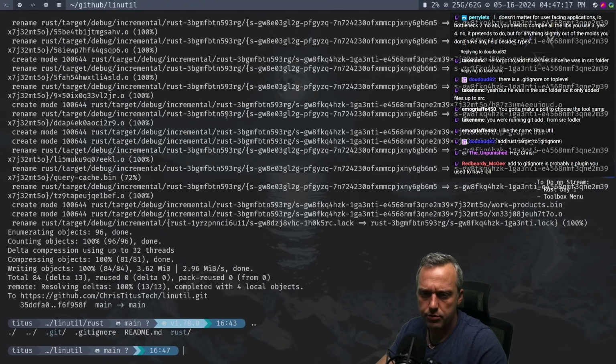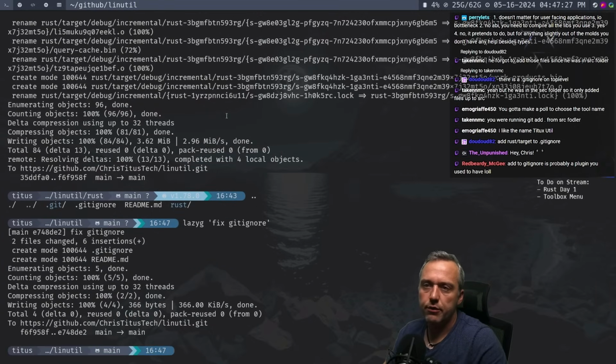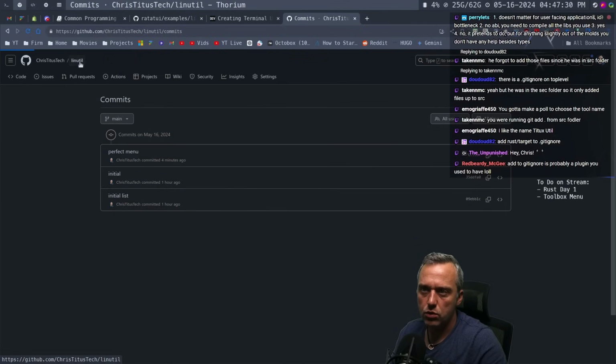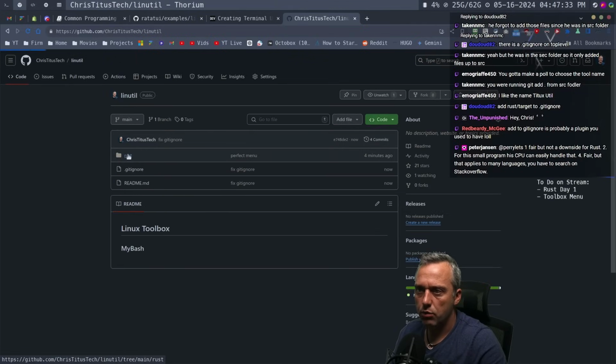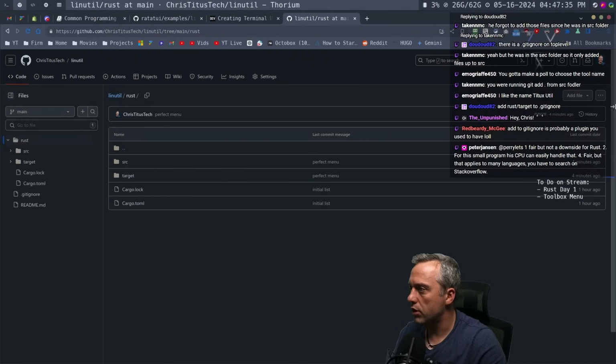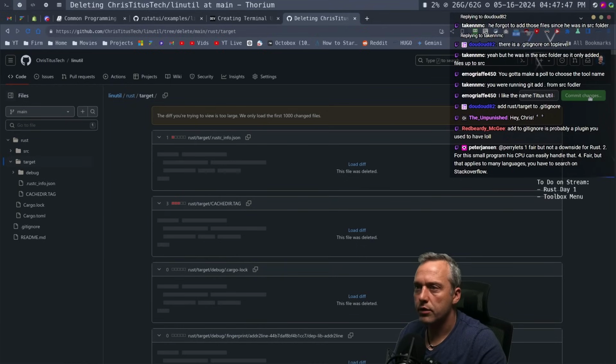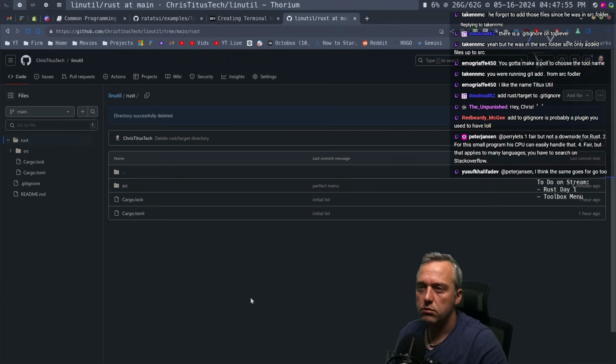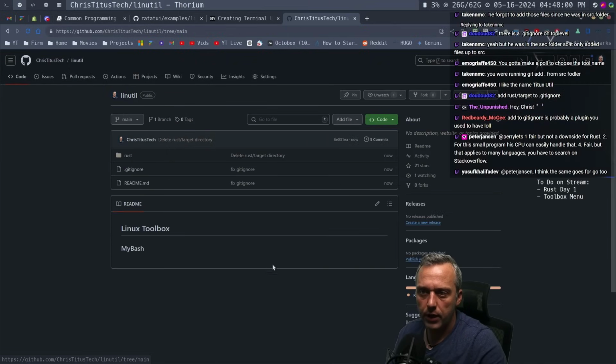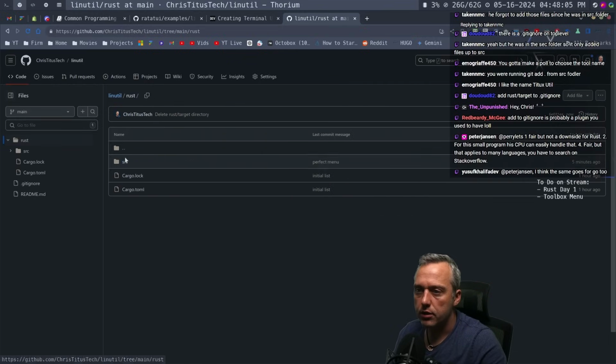Let's come back a directory and let's go lazygit, fix ignore, git ignore. So we'll have that. And then let's come into our lin util again. And what we're going to do in the Rust, we have this target directory. Let's just go into target and say delete directory. Perfect. Commit. Perfect. All right, so now we got rid of the target directory. Thank you for pointing that out. And we have a proper done here.